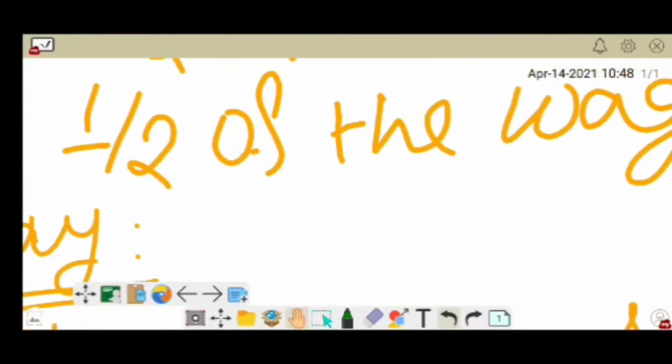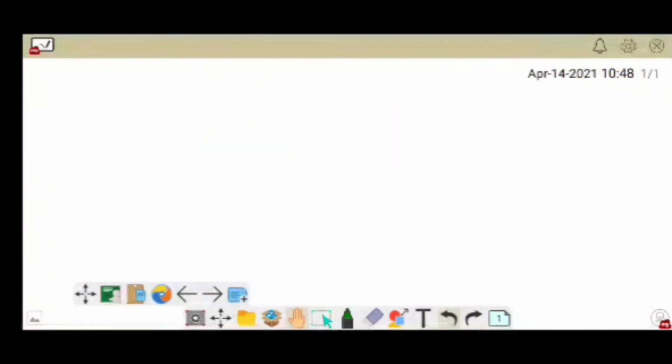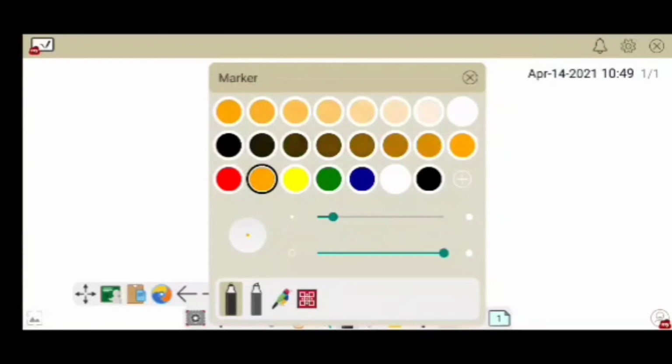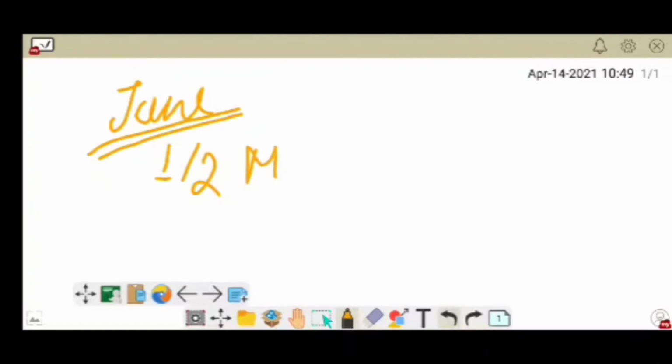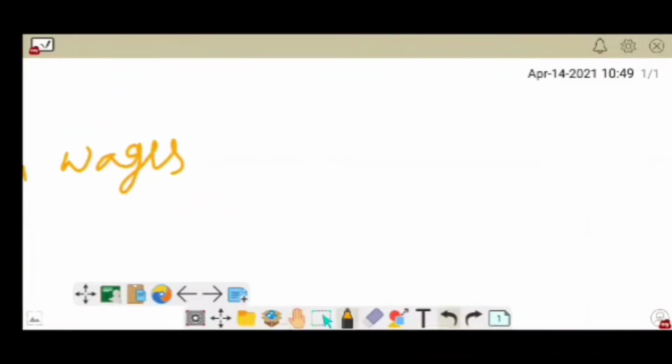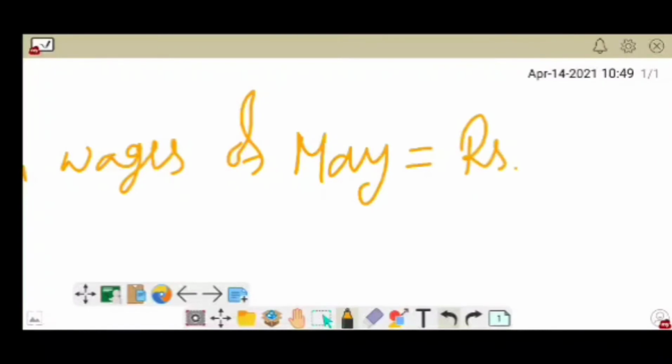And then the next month will come: April, May and June. So I'll write here half month wages of May. You know that amount was just calculated before, that is 12,500.